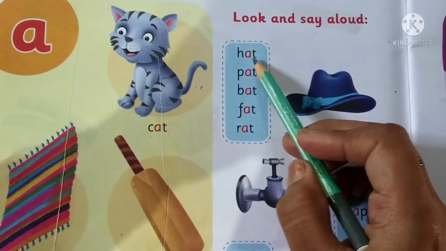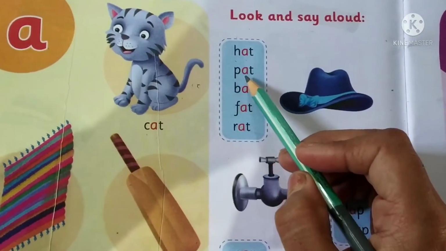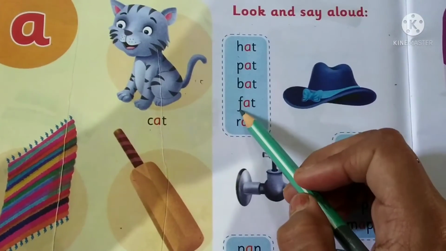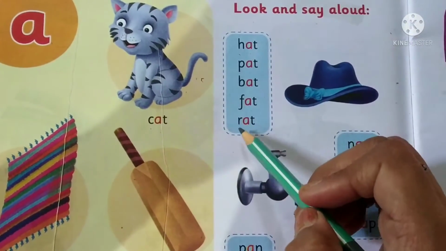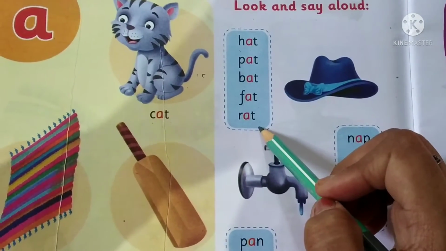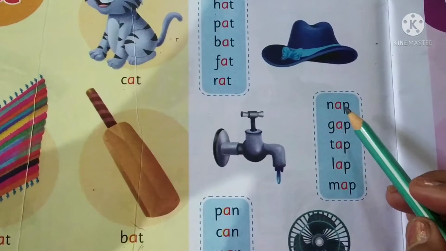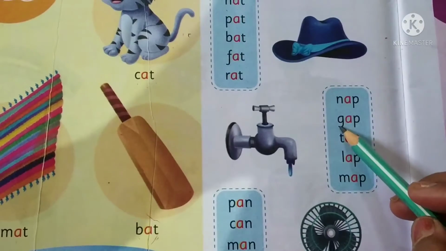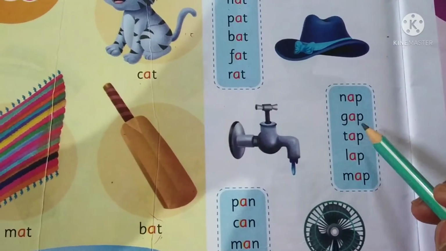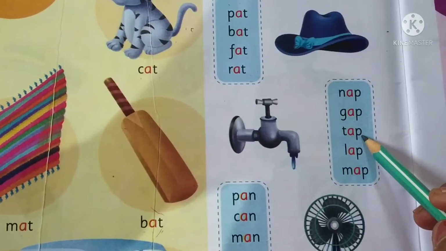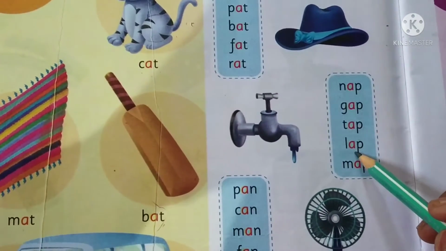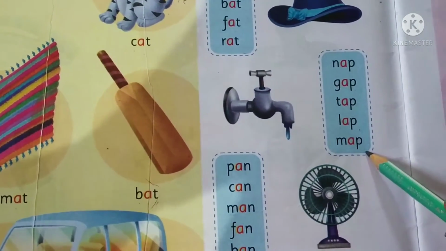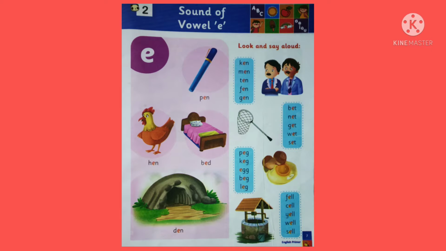Hat, hat, pat, pat, bat, bat, fat, rat. Nap, gap, tap, lap, map. Next, sound of vowel E.